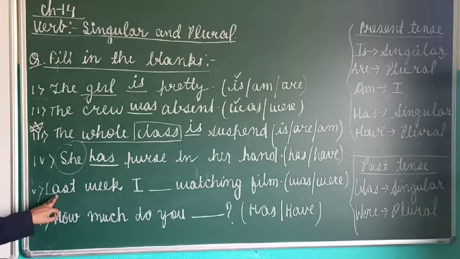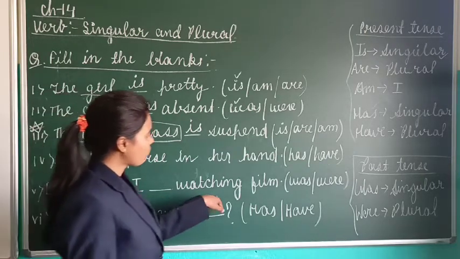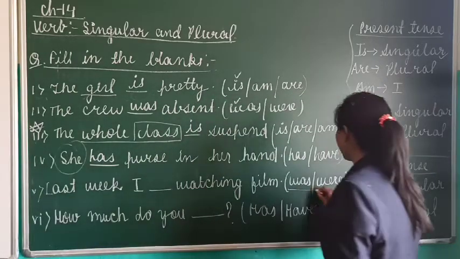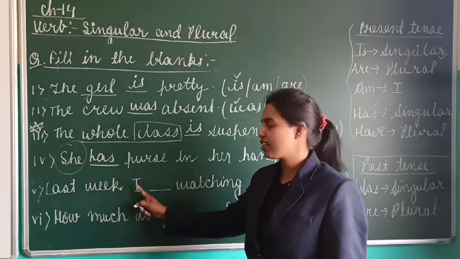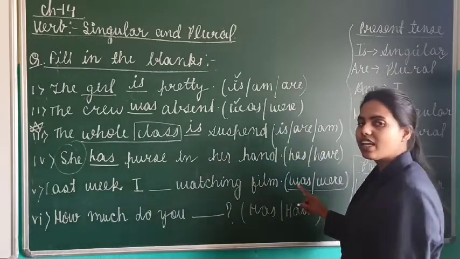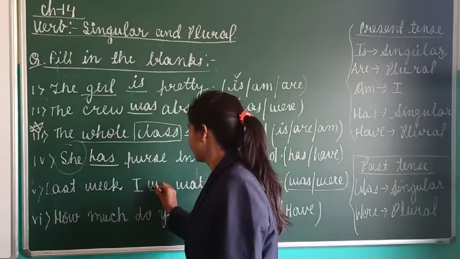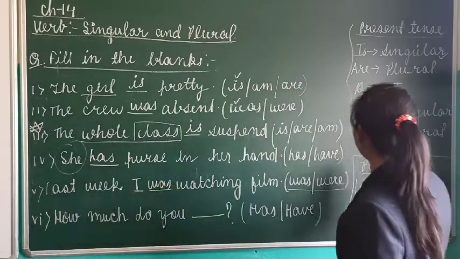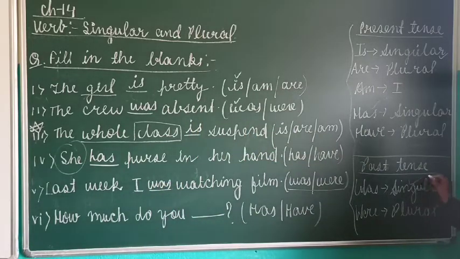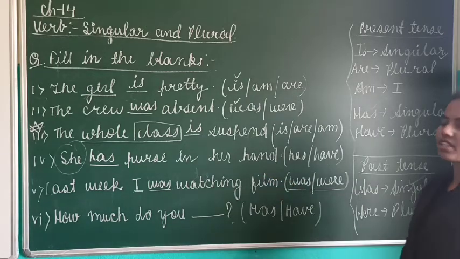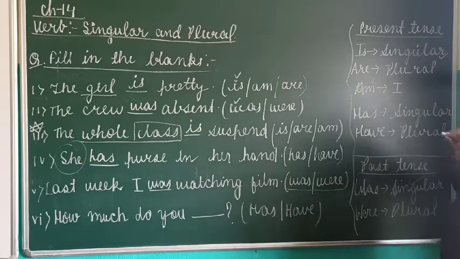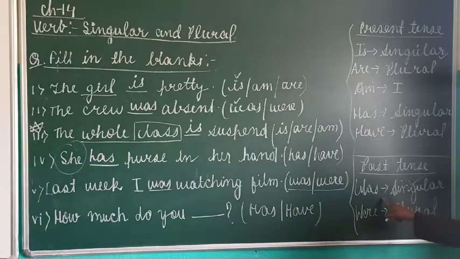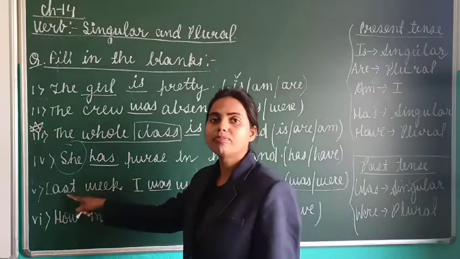Now, next. Last week I dash watching a film. Is I singular or plural? I is singular, so we use was. I was. Now you might be thinking, ma'am, you have always said that if I is the subject we will use am, then why have you used was here? My dear students, the answer is that this question is of past tense.